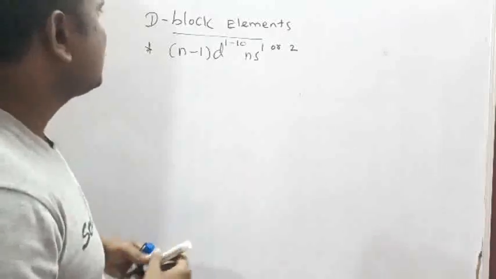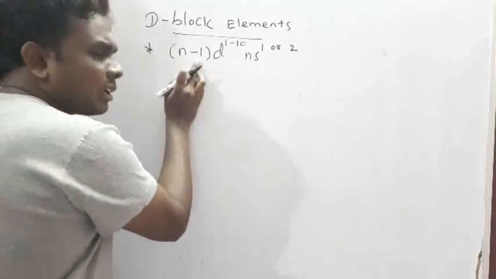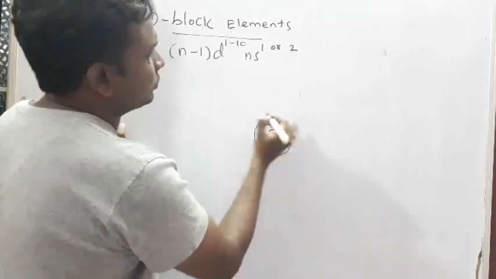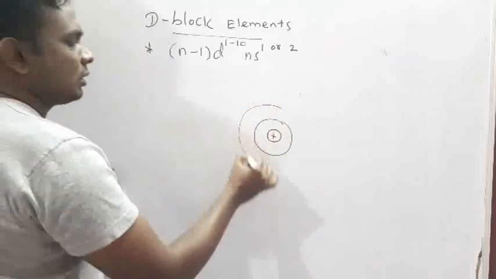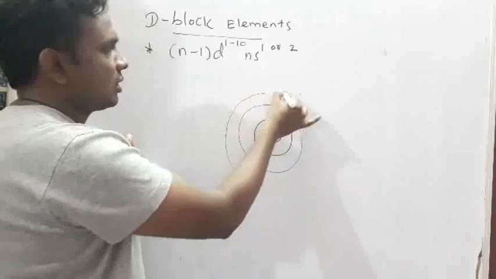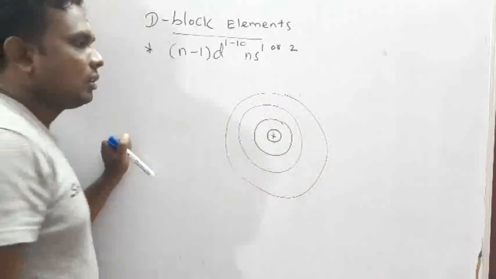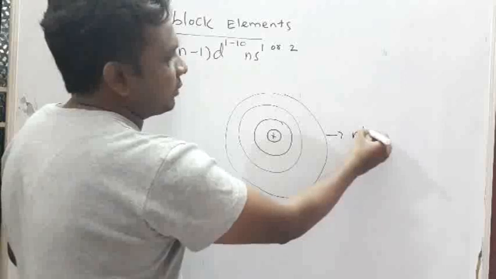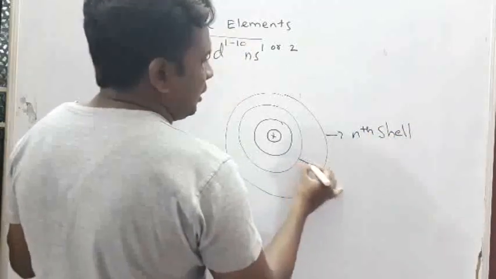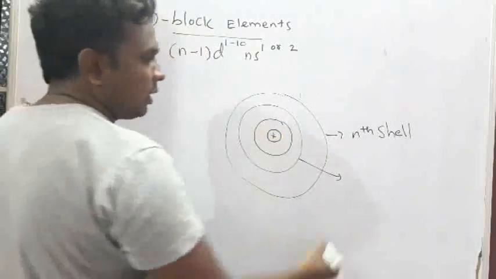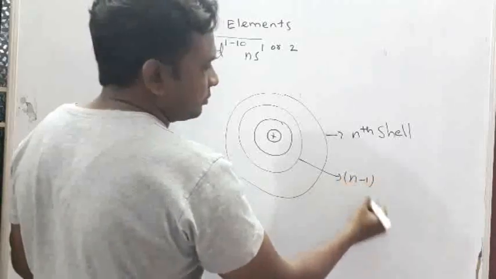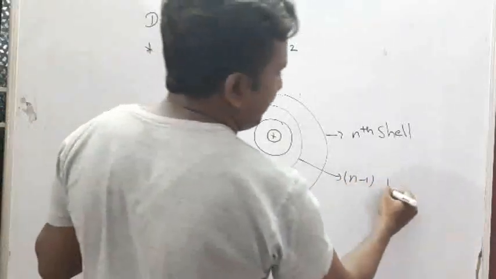What is the n in ns? If you take the atomic structure, in an atom with, suppose, three shells, the last shell is always called the nth shell.